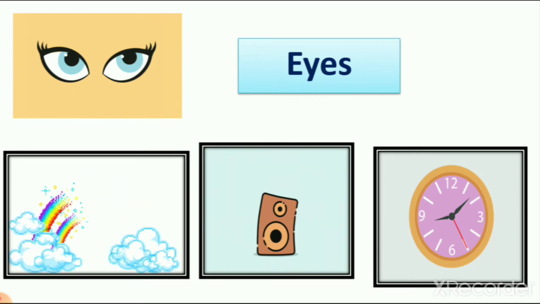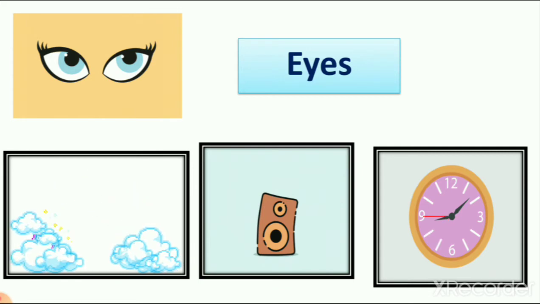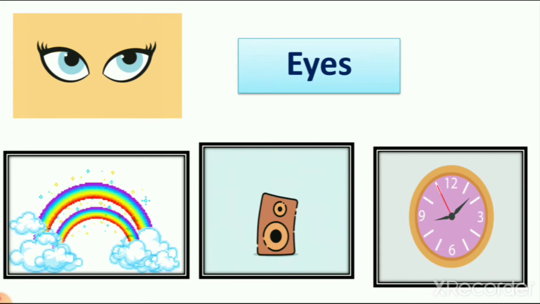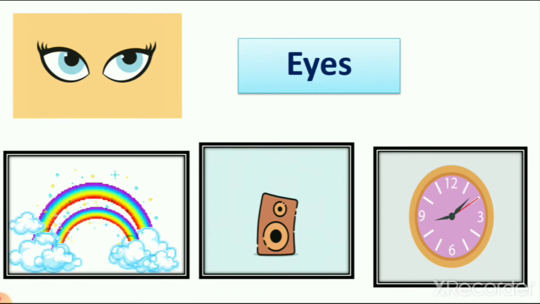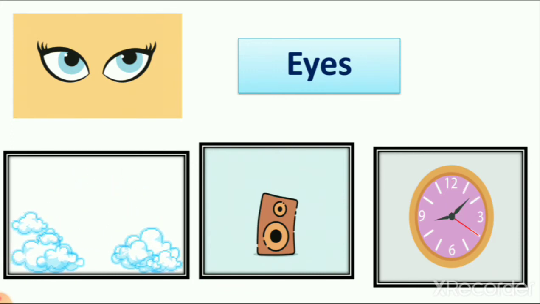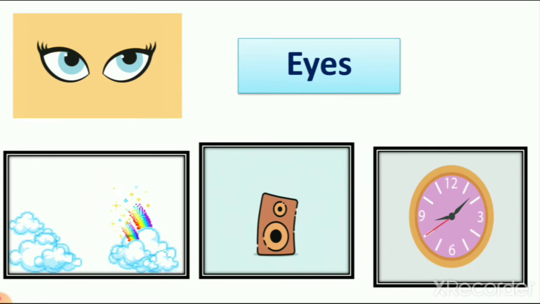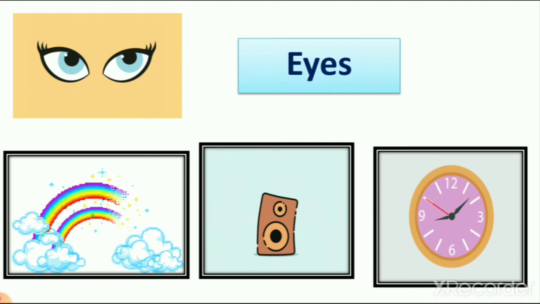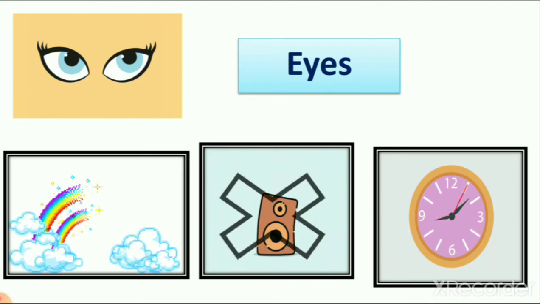Which is the odd one here? Is that the rainbow? When we see a rainbow, we use our eyes. When we see a clock, we use our eyes. So when we listen to anything, we are not using our eyes. So it is the sense of sight. So we are not using our eyes in the sense of hearing. So which is wrong here?